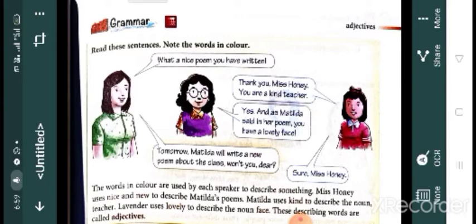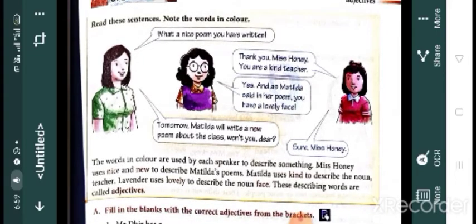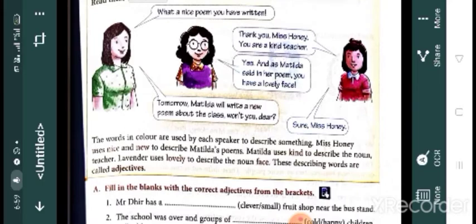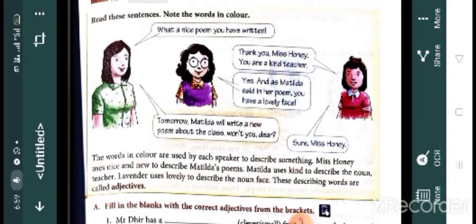What a nice poem you have written. Thank you, Miss Honey. You are a kind teacher. Yes. And as Matilda said in her poem, you have a lovely face. Tomorrow Matilda will write a new poem about the class. Won't you, dear? Sure, miss.